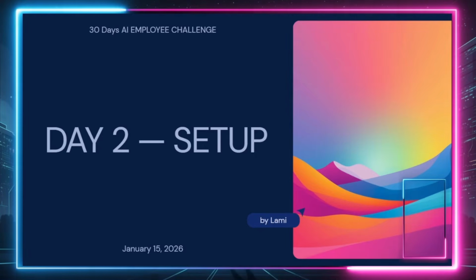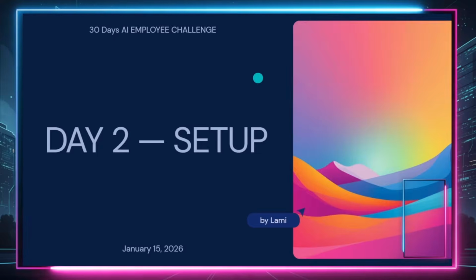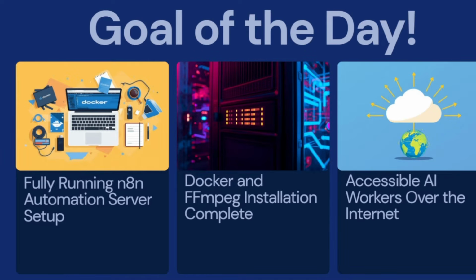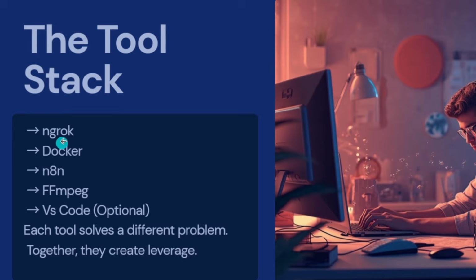All right. Okay, so having said that, this is the goal of today's class. At the end of today's class, you should have n8n set up, and you should have Docker and FFmpeg set up. Your n8n installation should be accessible from anywhere in the world. Now, I'm going to explain all of these things as we go on, but just stick with me. These are the things we're going to install: ngrok, Docker, n8n, FFmpeg, VS Code.